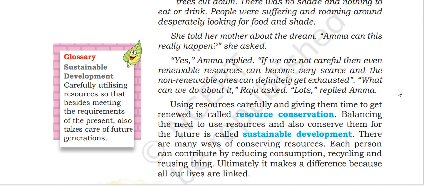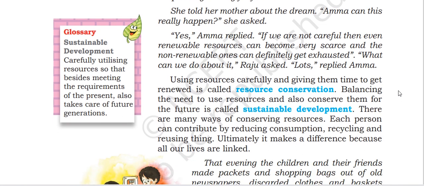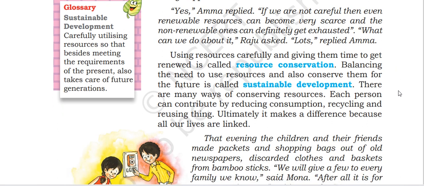Yes, Amma replied. If we are not careful, then even renewable resources can become very scarce and the non-renewable ones can definitely get exhausted. What can we do about it? Sustainable development: carefully utilizing resources so that besides meeting the requirements of the present, we also take care of the future generation. Using resources carefully and giving them time to get renewed is called resource conservation.